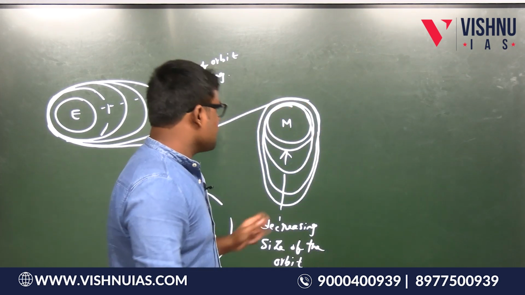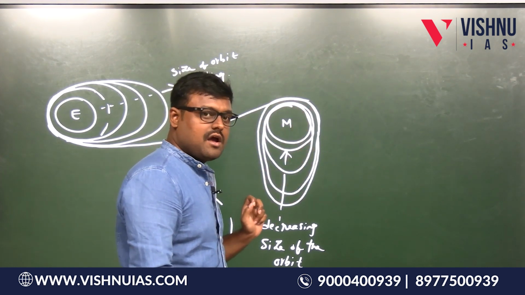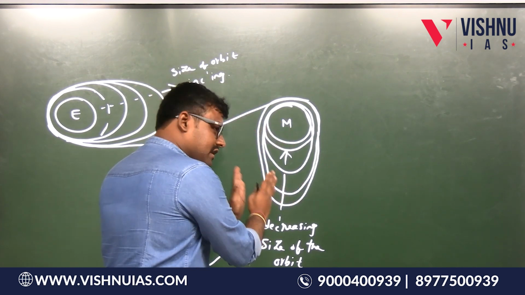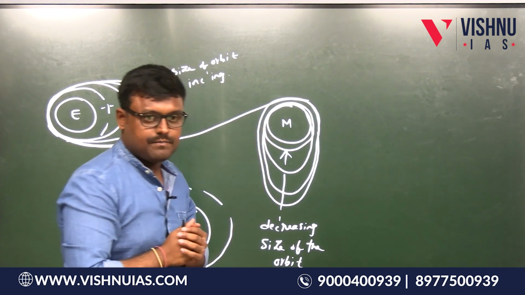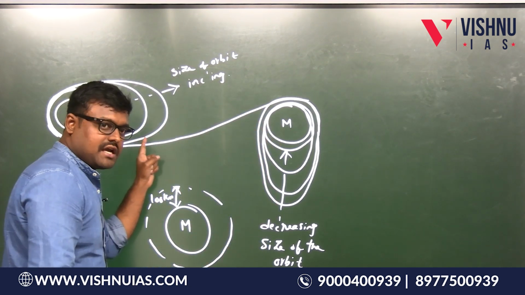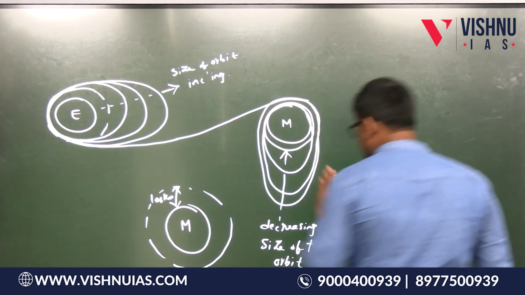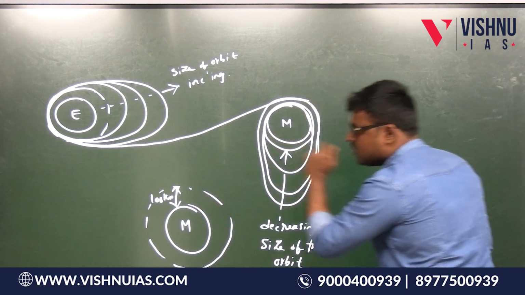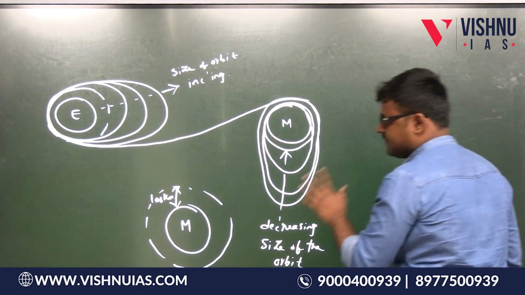Yes. So that means an object that is revolving, making an orbit around another object, has entered into the gravity of that object. If you take this case, the spacecraft entered into the gravity of the Moon. Here the spacecraft escaped the gravity of the Earth. Is this point clear? Yes. Right. So here, decreasing the size of the orbit, and finally it is rotating around the Moon in an orbit which is 100 kilometers from the surface of the Moon.